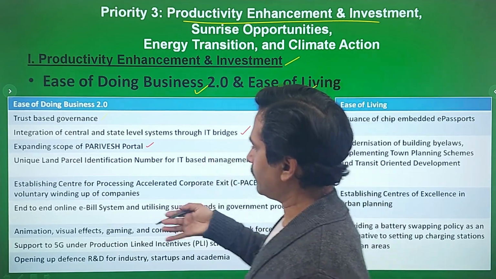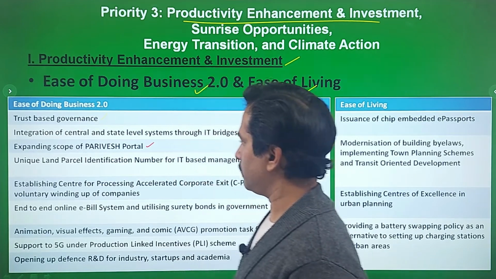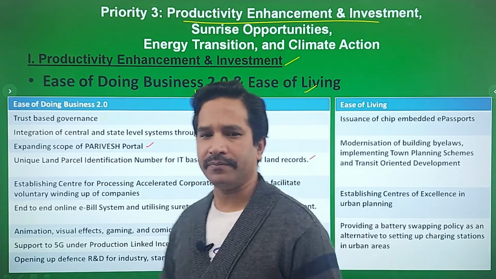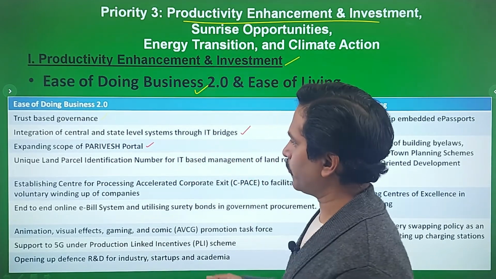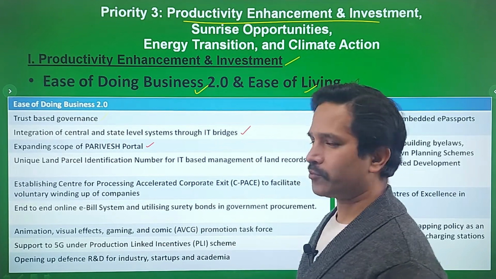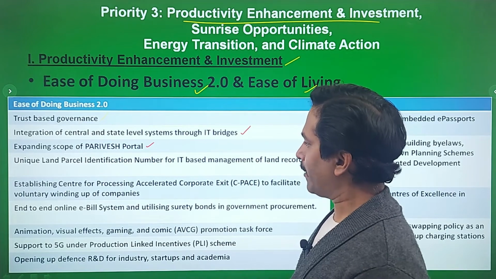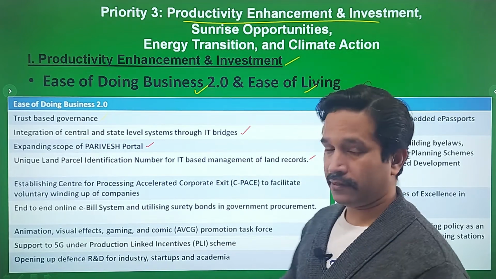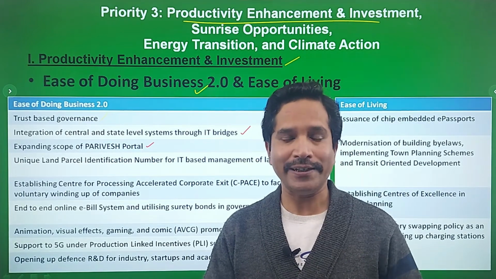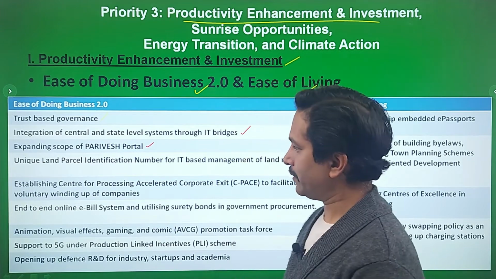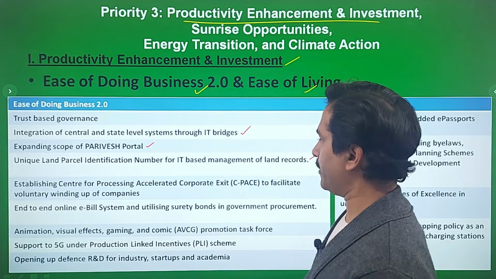So in fact this is a long awaited reform, because in land reforms we repeatedly say that land records should be properly scrutinized and properly computerized. The data should be maintained.